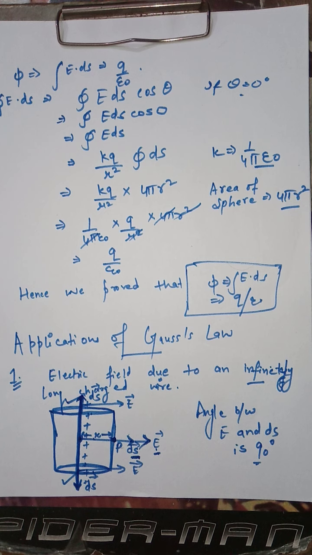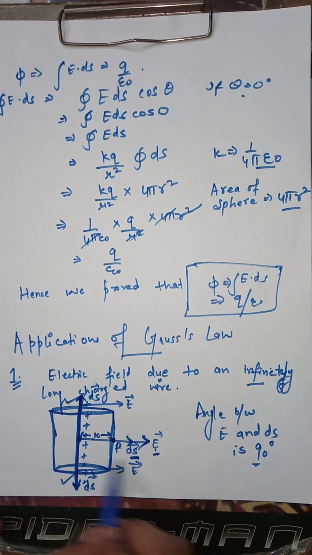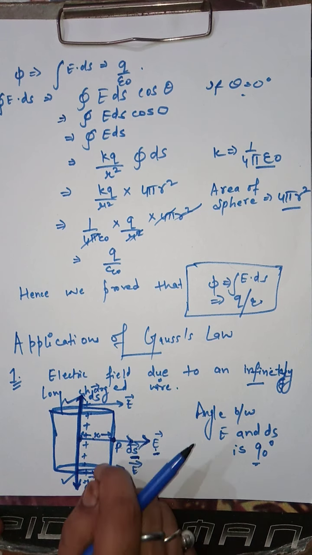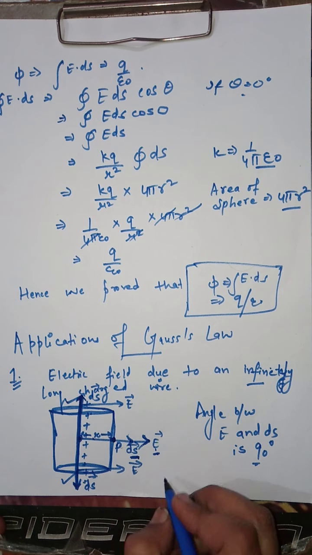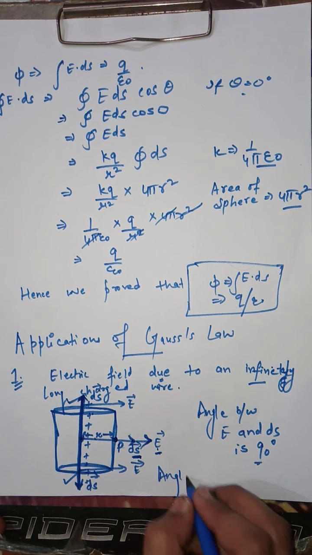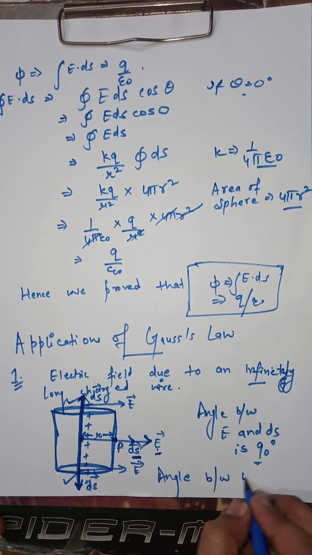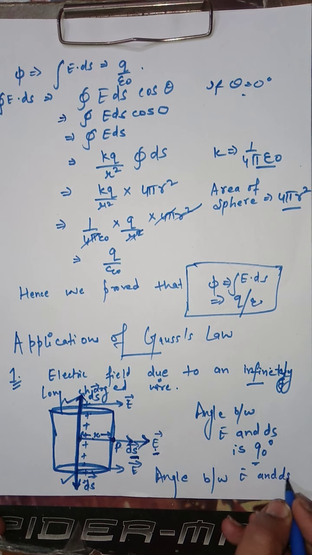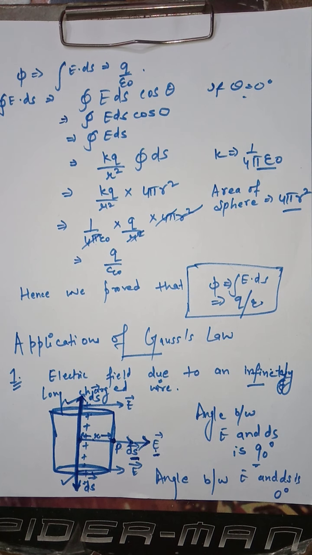And also at this portion, the angle between E and ds is 0 degrees.